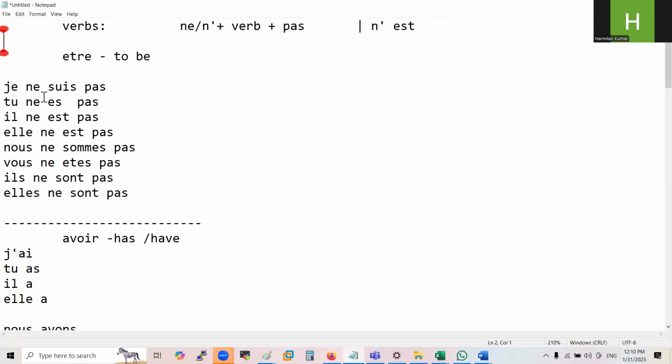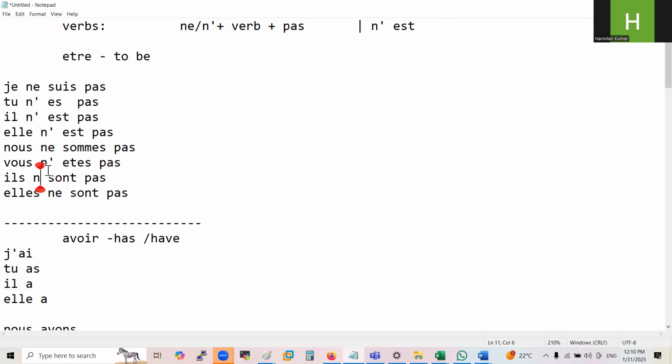So here you can judge which word is starting with a vowel. So here this word is starting with a vowel, so you have to remove this one and write it like this, with an apostrophe. Here you can't write it because this letter is starting with a consonant. Whenever it starts with a vowel, you have to write n plus apostrophe.